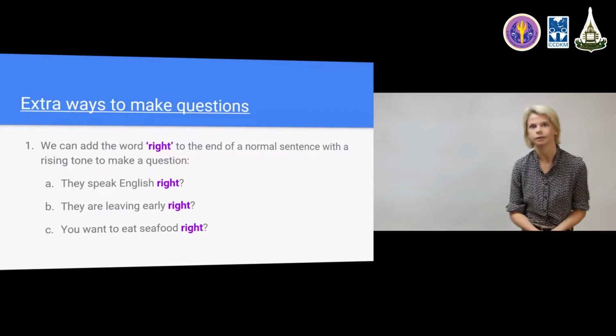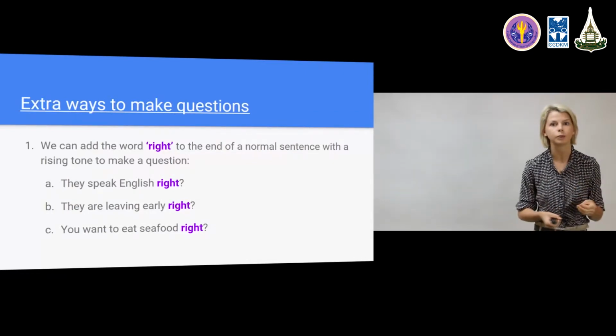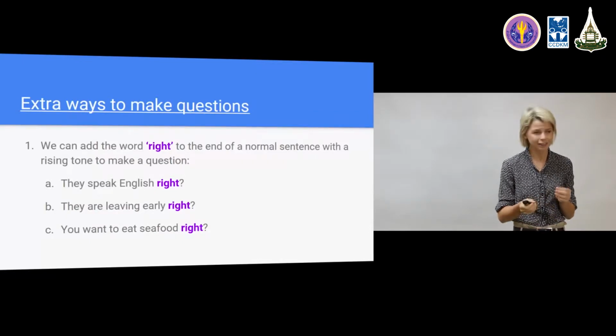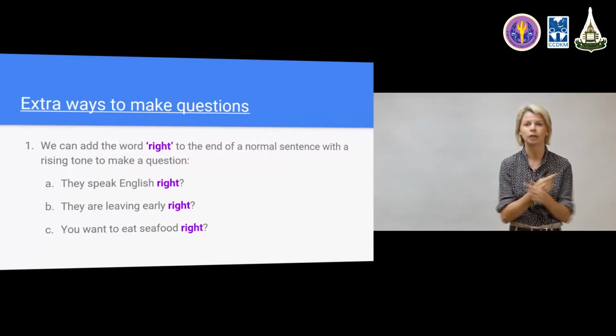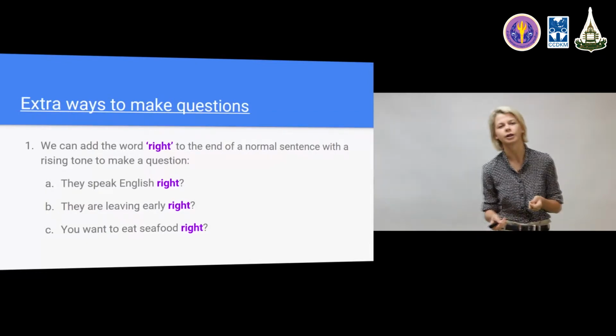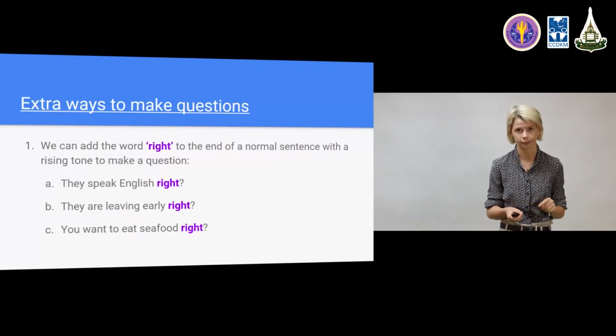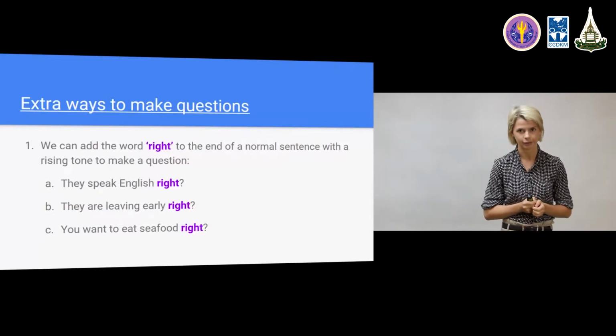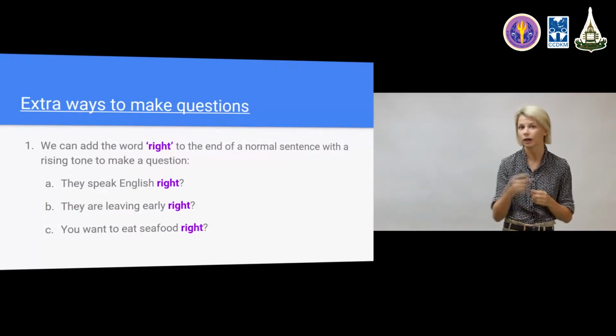So that's a lot of grammar, right? For yes-no questions and WH questions, it's quite a lot of grammar. You do need to remember those constructions. It's not a lot. Remember the switch. Remember to put the question word at the start of the question. But there are a couple of cheat ways to make questions if maybe you are being lazy. But it's also okay to use these questions outside of the classroom.